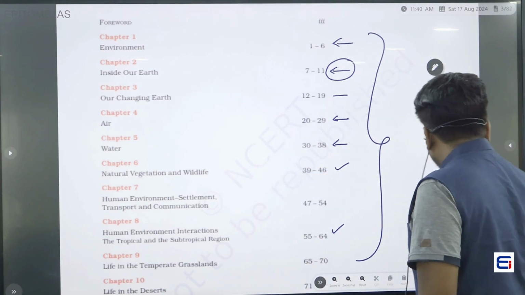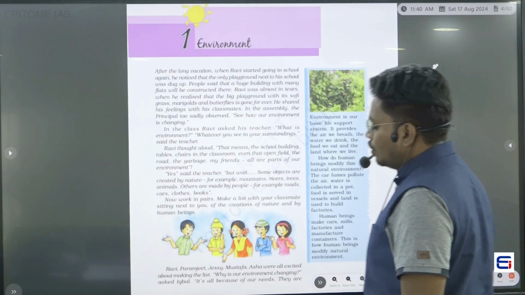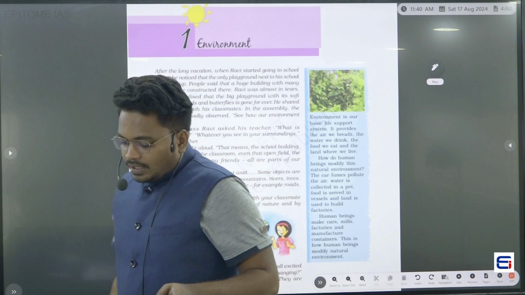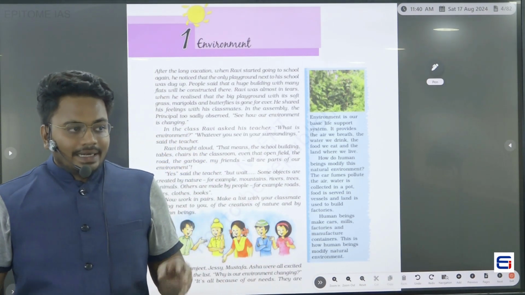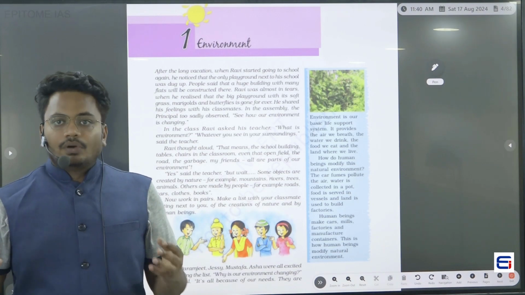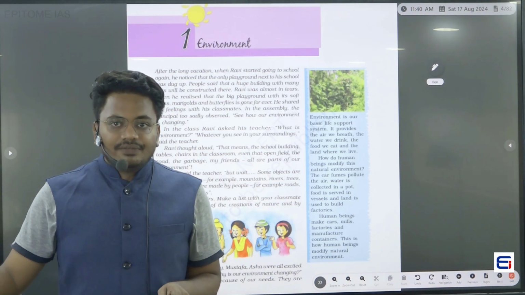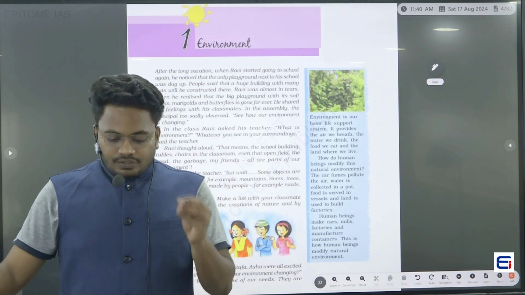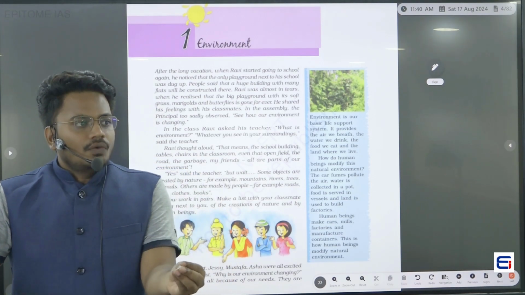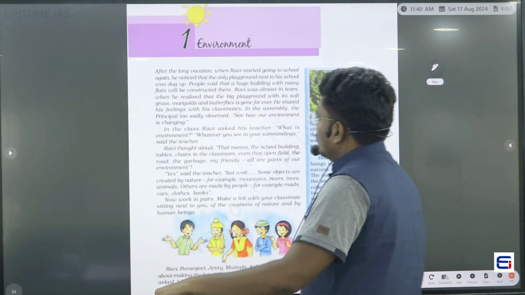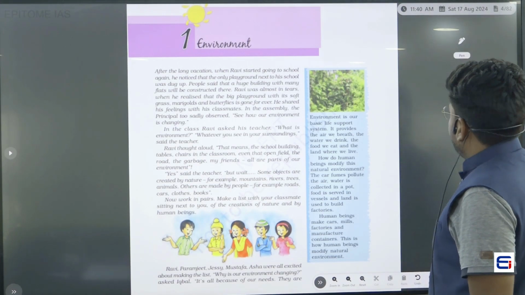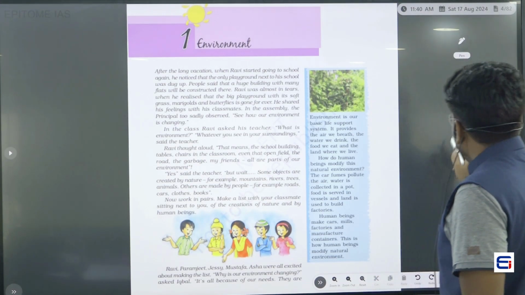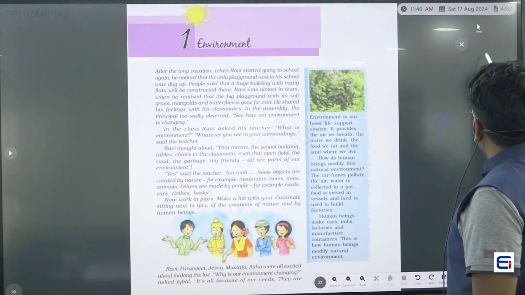So without any further delay, let us move on to the first chapter, in which we are going to see what is meant by environment. In this chapter we discuss the basic definitions of environment. First of all, we should understand what is meant by environment. Environment is nothing but everything that is surrounding us. For suppose, let us take a human being.